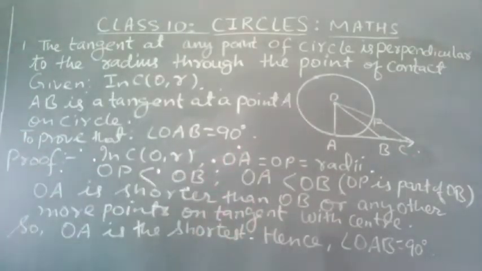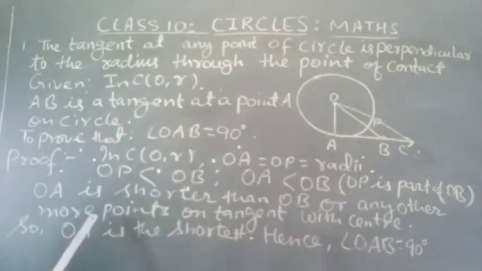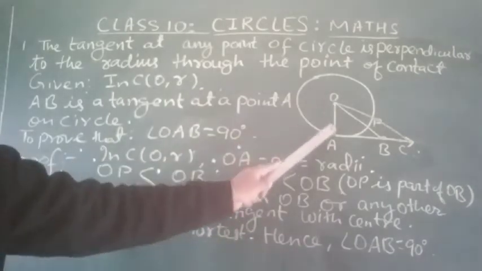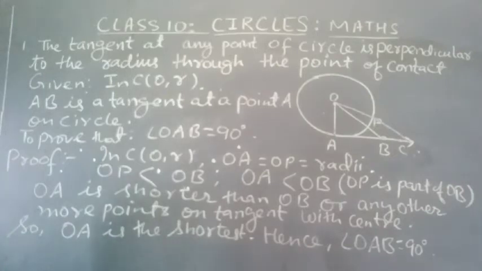OA is the shortest, and we know that the shortest is the perpendicular. So OA is shorter than OB or any other point on the tangent with the center. Hence OA will be perpendicular and angle OAB will be 90 degrees. It is a very simple theorem and it can come in the exam.